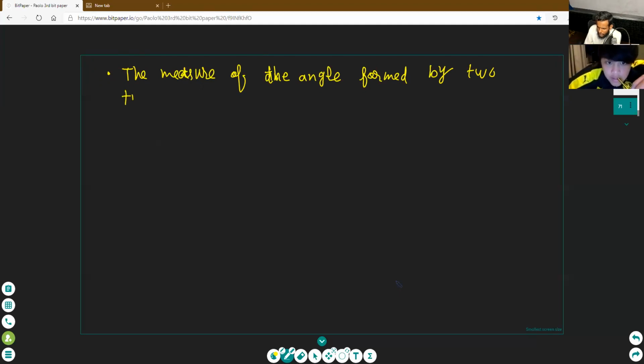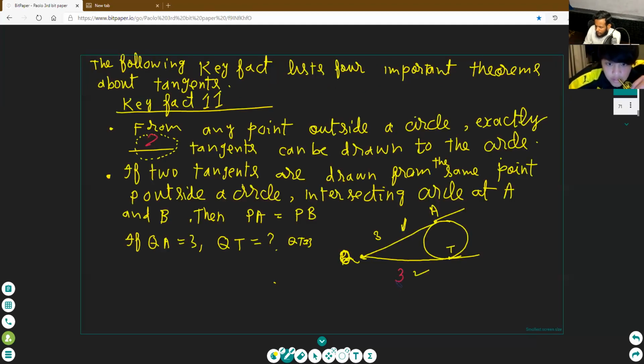Okay, see here, these two tangents make this angle. Clear or not clear? Two tangents make this angle.